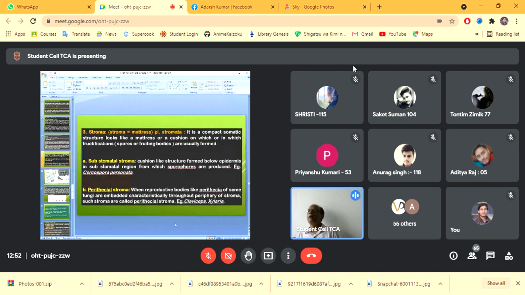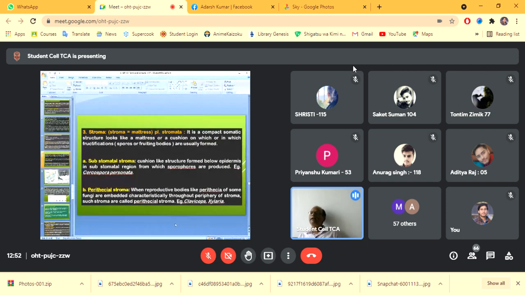Then stroma. Stroma means mattress, and the plural is stromata. It is a compact somatic structure that looks like a mattress or cushion, on which or in which fructifications, that is spores or fruit bodies, are usually formed. It is of two types.